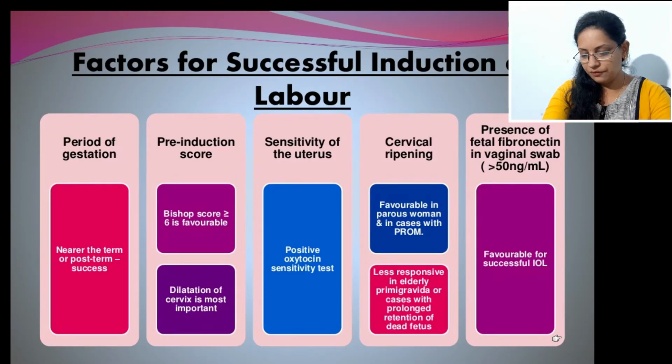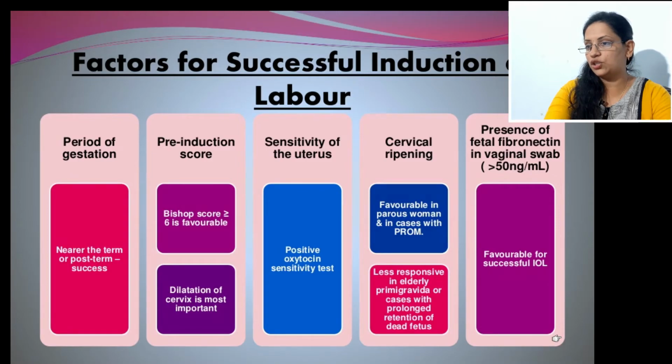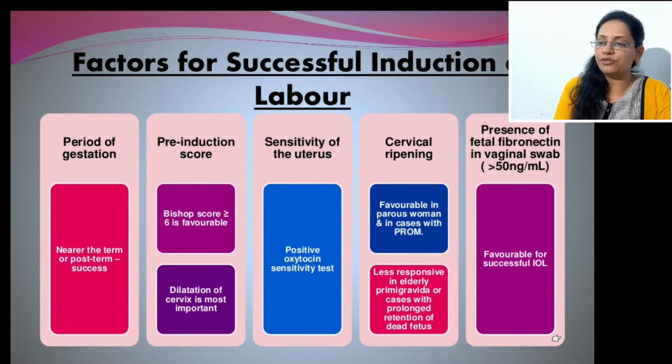Now next is factors for successful induction of labor. That means period of gestation, that means period of pregnancy. It should be near the term. That is again an important factor, or a factor which is favorable for induction of labor. That is, pregnancy should be near the term or post-term. It's good to terminate the pregnancy at post-term or after full term. After full term, as the baby's growth is completed, we can have safe induction of labor. So the first factor is period of gestation.